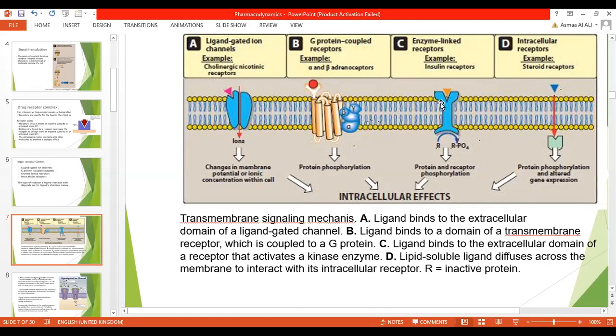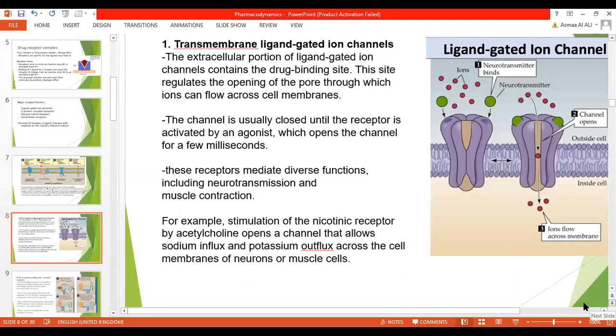Ligand binds to the extracellular domain of a receptor that activates a kinase enzyme, which is an enzyme-linked receptor, while for the intracellular receptor, a lipid-soluble ligand diffuses across the membrane to interact with its intracellular receptor. This is briefly the four families of receptor. We will speak about each one separately.